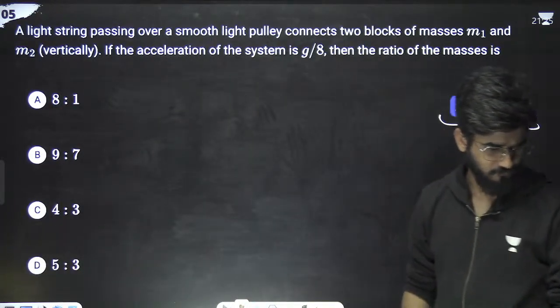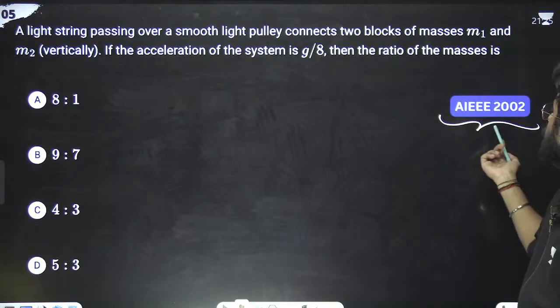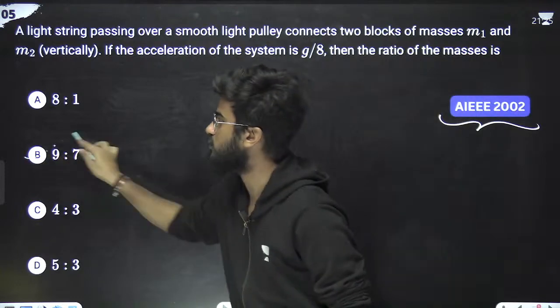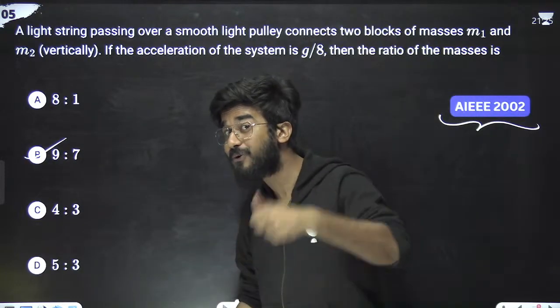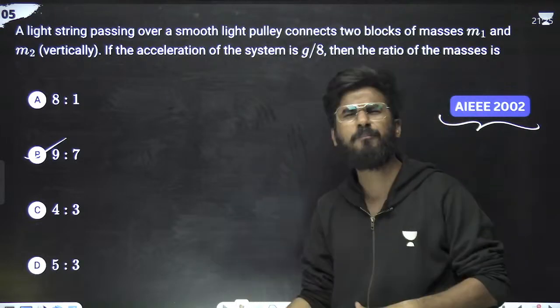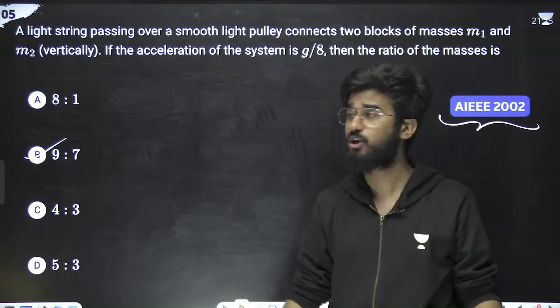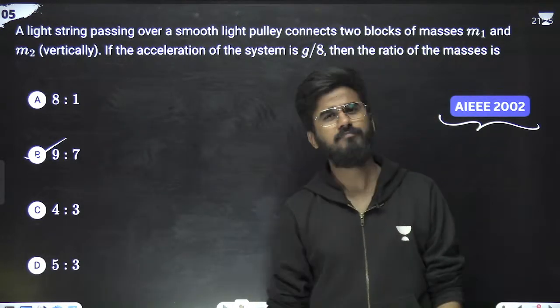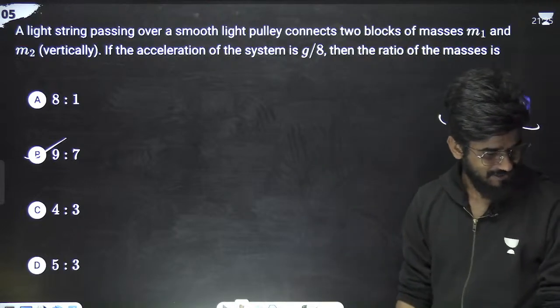Got it? Okay, great. So AIEEE 2008, the answer is also the same, 9:7. So if someone would have solved this problem earlier, and the same problem has come in his examination also, the answer is also the same. So he has an idea. Okay, got it?